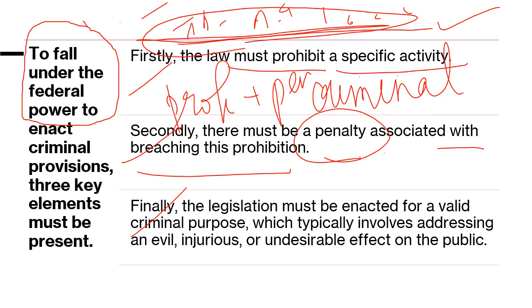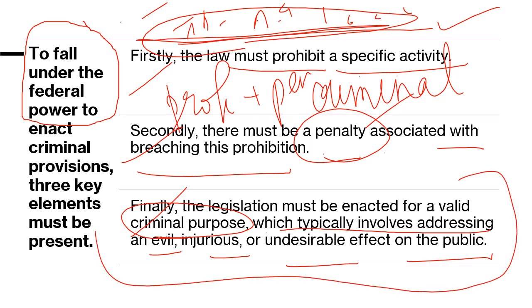Finally, the aim of that particular legislation must be something of criminal nature. You are prohibiting something and putting penalties for an act that is of criminal nature, an illegal activity, which typically involves addressing evil, injurious, undesirable effects on the public.